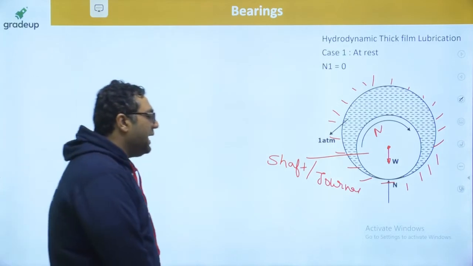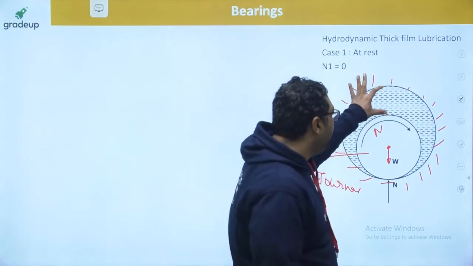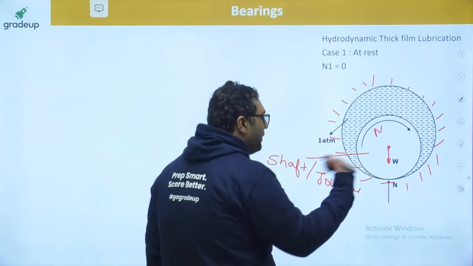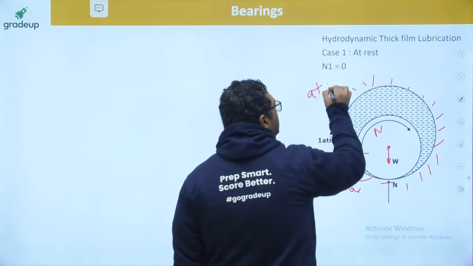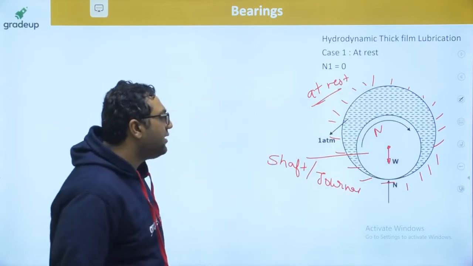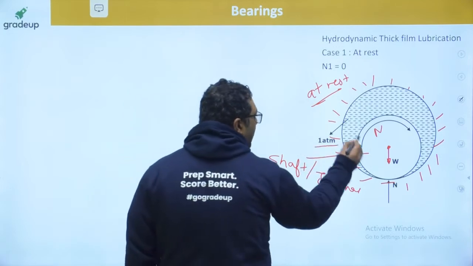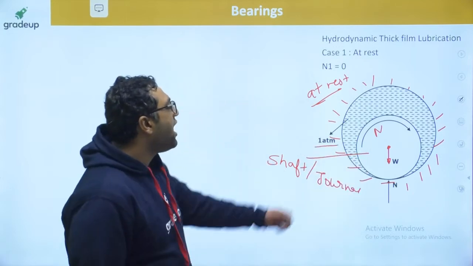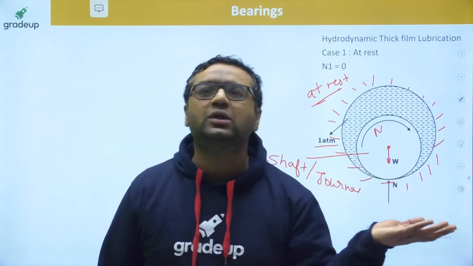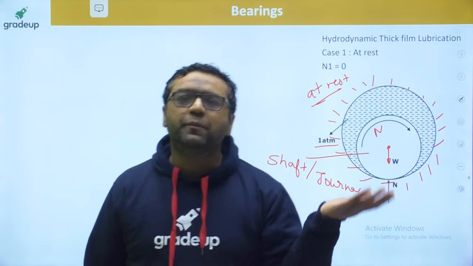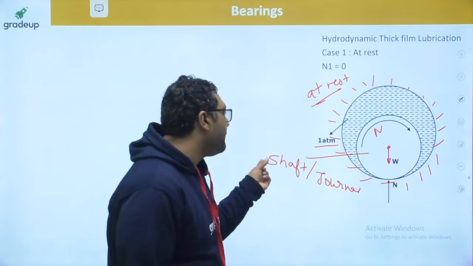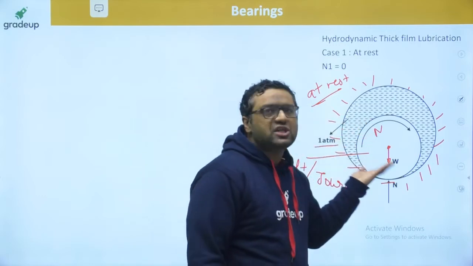Guys, I have shown the gap to be very big. This much gap is not there. For understanding purposes, we have drawn it like this. But let us say this is the condition at rest. For this condition, we assume the shaft is not rotating. The shaft is at rest, and this lubricant is provided at 1 atmosphere. The shaft is very heavy because of components like gears and rotors present on it. Because of that heavy shaft, this lubricant at 1 atmosphere pressure cannot bear the heavy shaft.